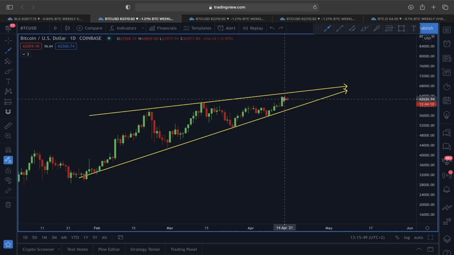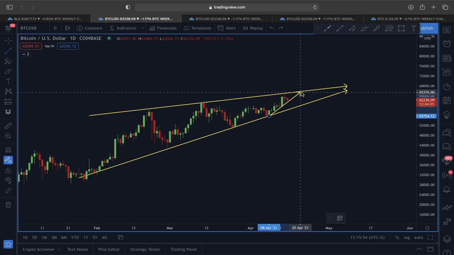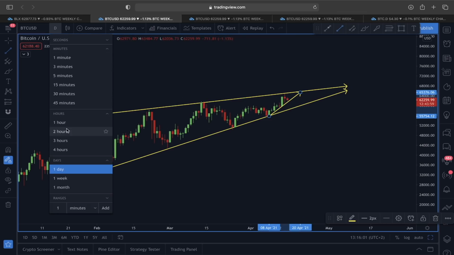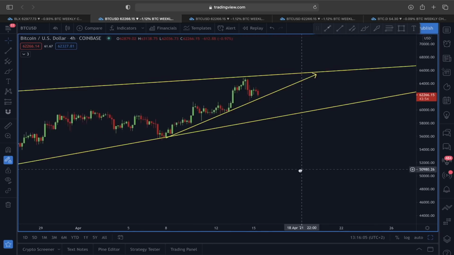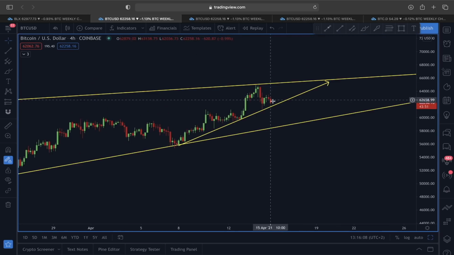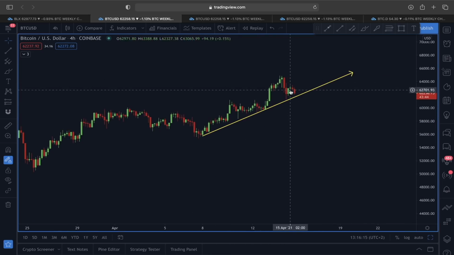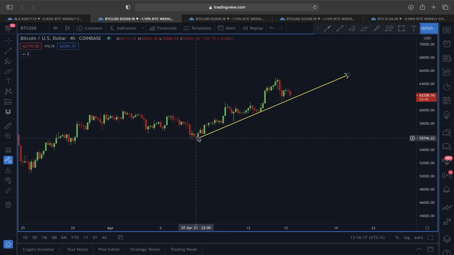And right now I would also watch this trend line here, because if you look at the price movement before even saying this, the price is getting retested toward the lower line of this rising wedge. We can look at this simply in a 4-hour time frame, because right now, guys, you will see the price here is clearly finding support at this rising trend line. So let me remove the upper line and also the lower line. You will see the price movement does look like it's finding support at this rising trend line.